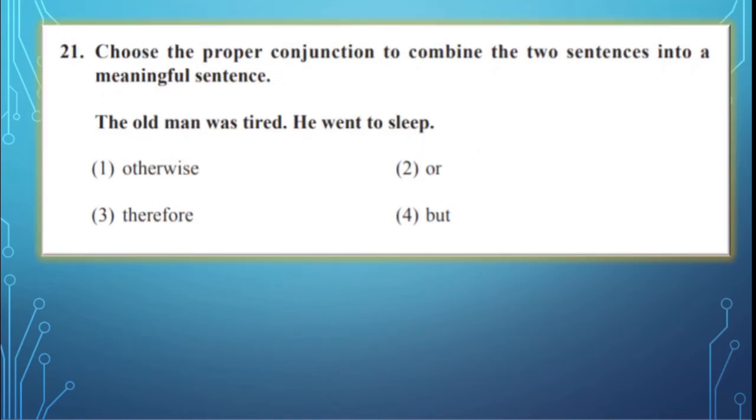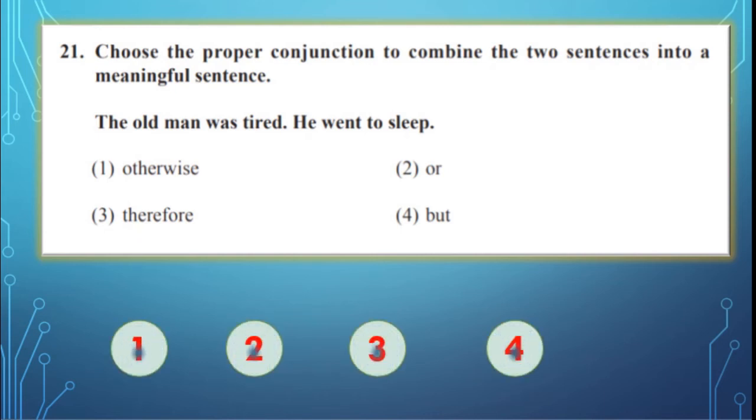Next, choose the proper conjunction to combine the two sentences into a meaningful sentence. Students, here we can see two sentences. The first one, the old man was tired. Correct? The second sentence is, he went to sleep. Here we have to combine these two sentences using a conjunction.